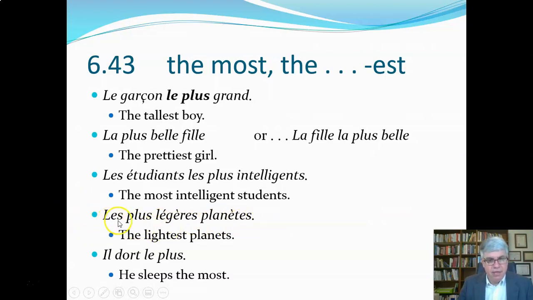Les plus légères planètes. So we've got the planets, and we've got les plus légères. Léger means light. It's feminine plural because planets is feminine plural. So this would be the most light planets or the lightest planets. That would be Venus and Mercury. Il dort le plus. So here we've got le plus used as an adverb. He sleeps the most.